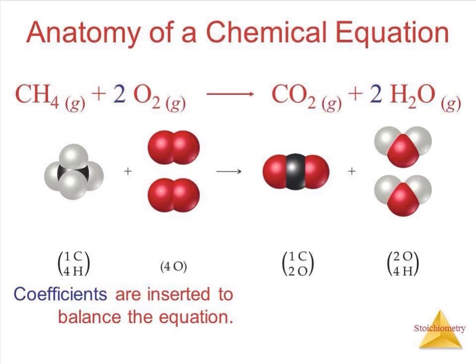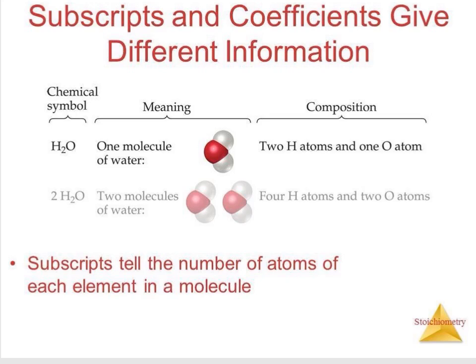Since the law of conservation of mass applies to all reactions on planet Earth, all equations must be balanced. To balance chemical equations, coefficients are inserted. Subscripts and coefficients give different information. Subscripts tell the number of atoms of each element in a molecule.